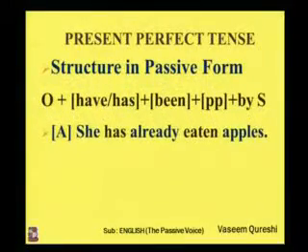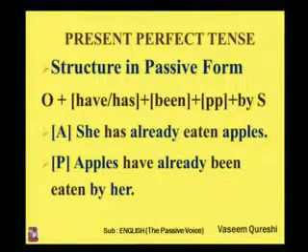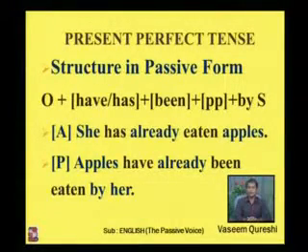See two examples. She has already eaten apples. And the passive structure of the sentence is apples have already been eaten by them. Now take one note here. When you change the sentence into passive voice in this particular tense, you have to use three words for verb form: have or has, been plus eaten.